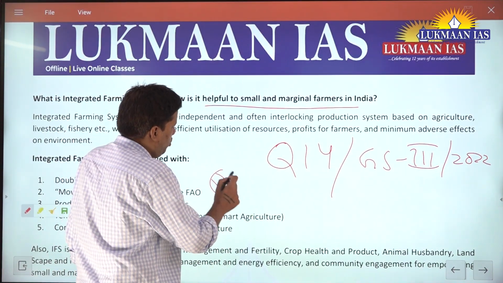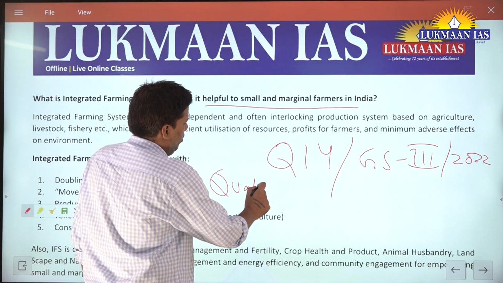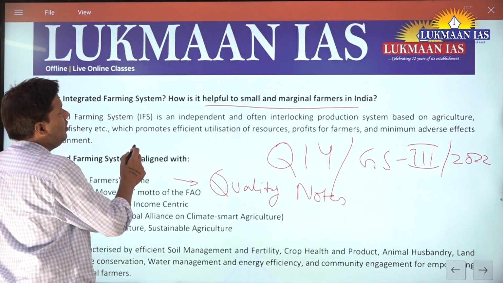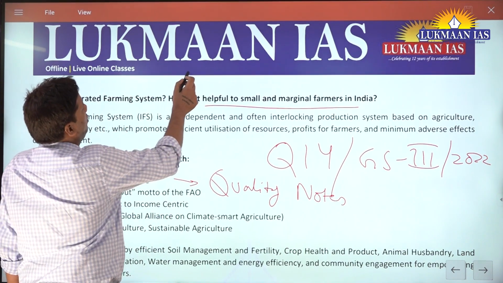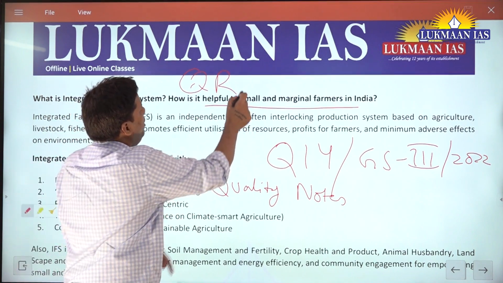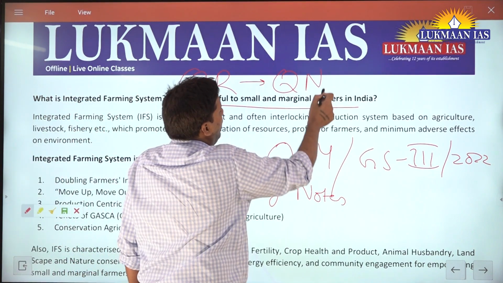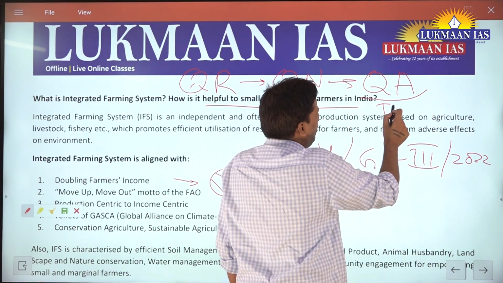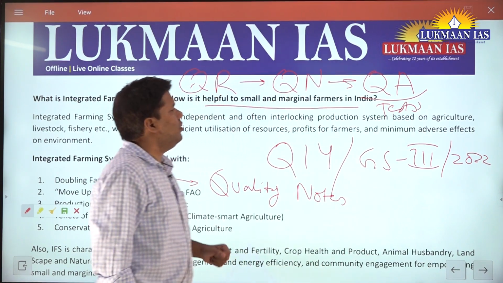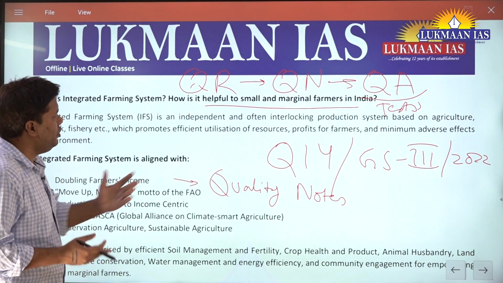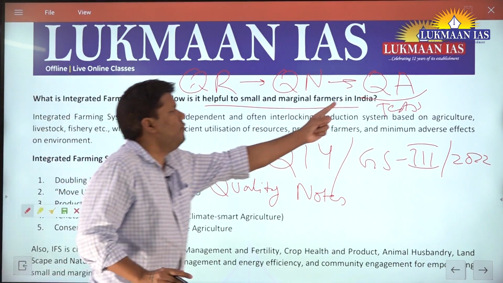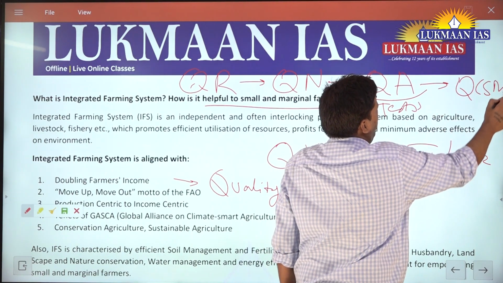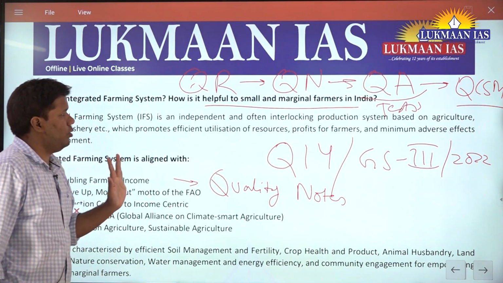First thing is quality notes, and quality notes come through quality reading. Quality reading gives you quality notes, and with quality notes you write quality answers, and quality answers through tests. For example, you can write through TAKKAR test series or any other GS test series. It all depends upon you. But this process is very important. Until you invest time, you will not be able to write quality answers in your civil services mains. Please understand this process.